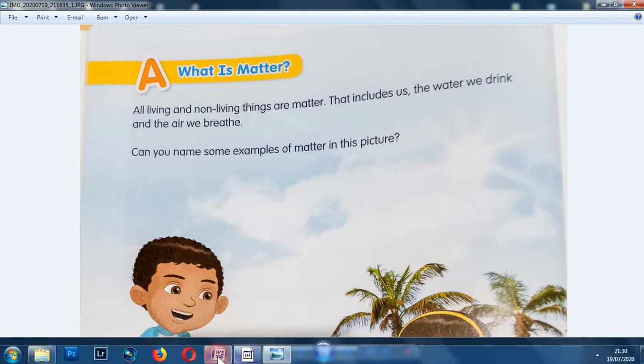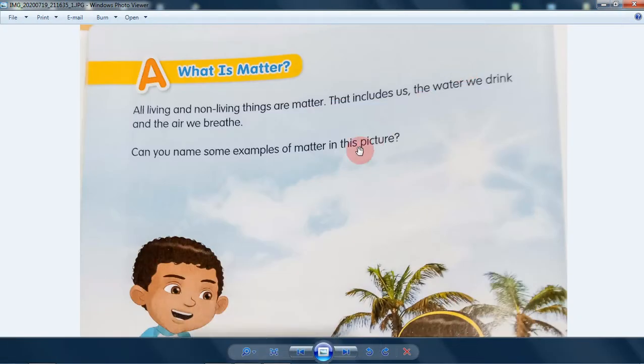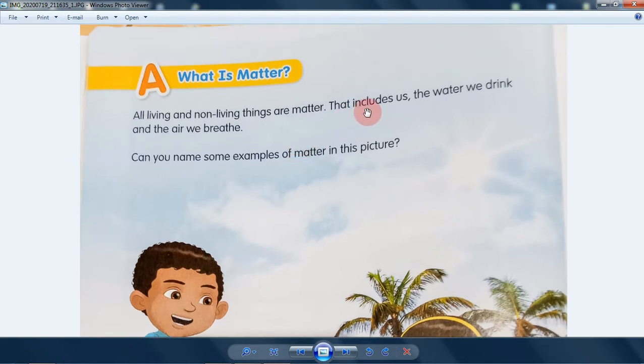It's just like in Indonesian, it's a zat. So matter equals zat in Indonesian. All the living things and non-living things are matter. Zat in Indonesian, okay? That includes us, the water we drink and the air we breathe. It's a matter.